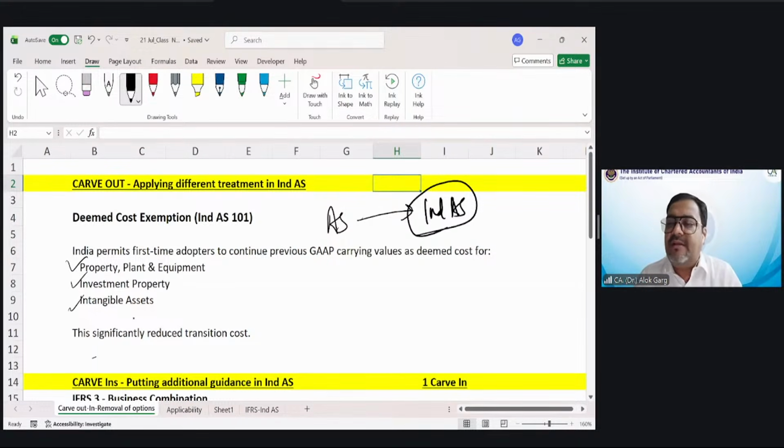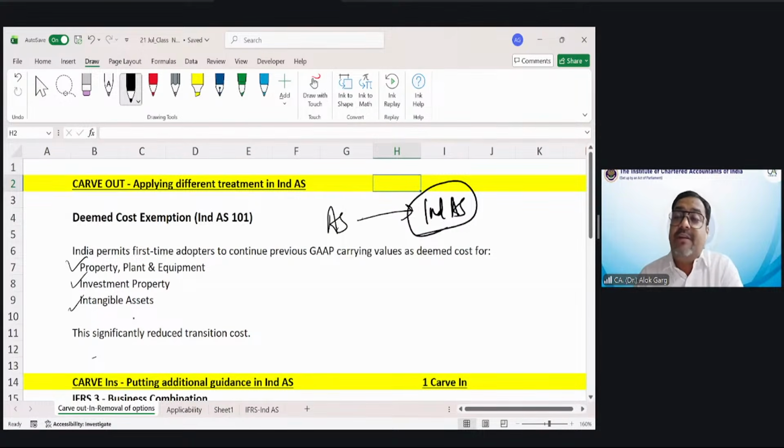So IFRS says that when you convert your old GAAP balances into IFRS balances, the opening balance under IFRS for PP&E, investment property and intangible asset should be at fair value, or you have to compute the opening balance using the IFRS standard retrospectively, right? So IFRS only gives you two choices. One, either do the fair valuation or apply the new IFRS standard retrospectively and then get the opening balance under IFRS.